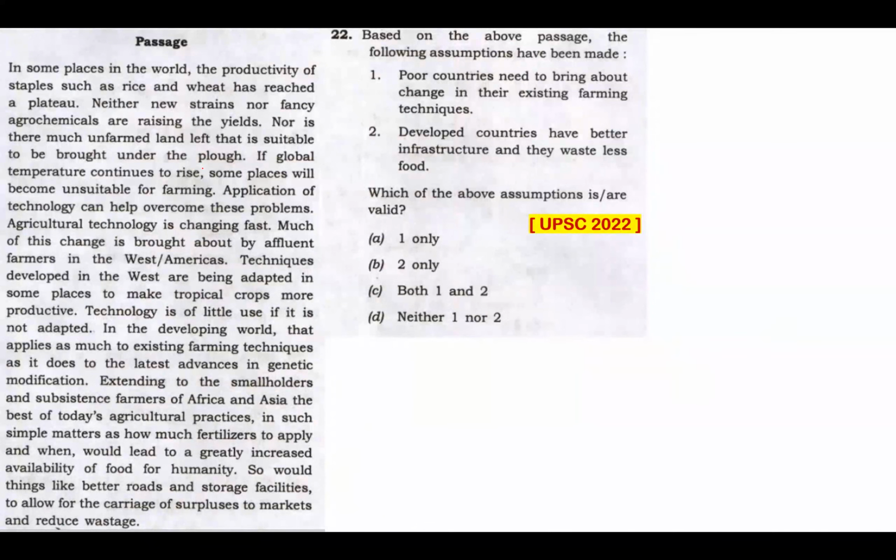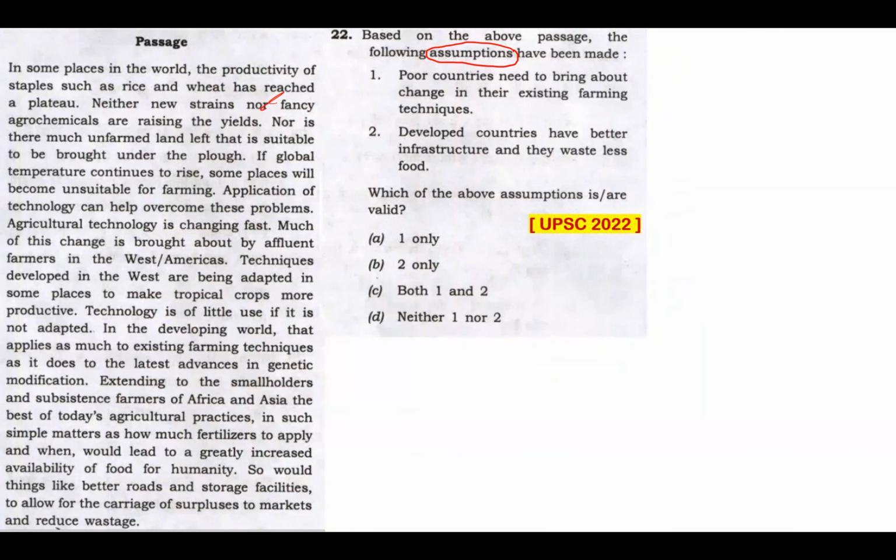Read this passage to answer question number 22. Based on the above passage, the following assumptions have been made. The key word used here is assumption. In Csat comprehension, we need to know something about the keyword assumption. Assumption is one of the trickiest keywords in Csat comprehension. Why? Because regarding assumption, we need to know there is this level beyond which we can't assume. There's also this level till which we can assume. So there's always this thin line, that defining line till which we can assume, beyond which we can't assume.